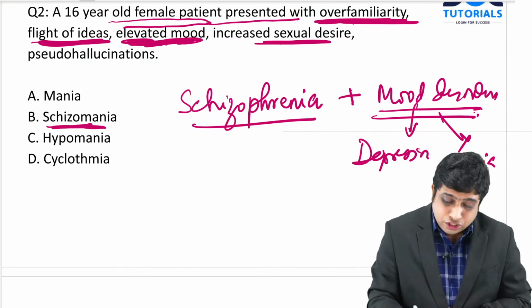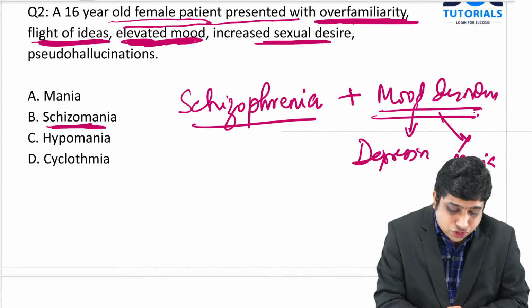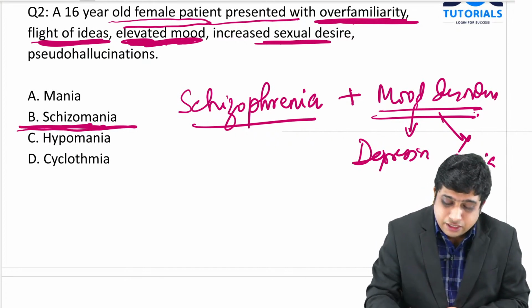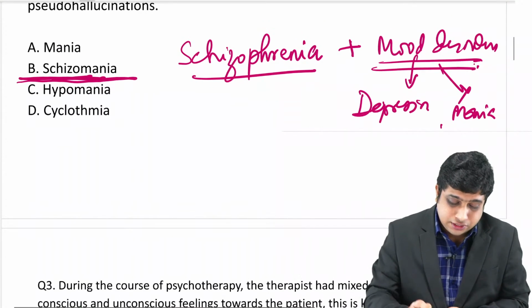So both are there. To diagnose, you should have clear features of both schizophrenia and mood disorder. That is considered a psychotic spectrum disorder.